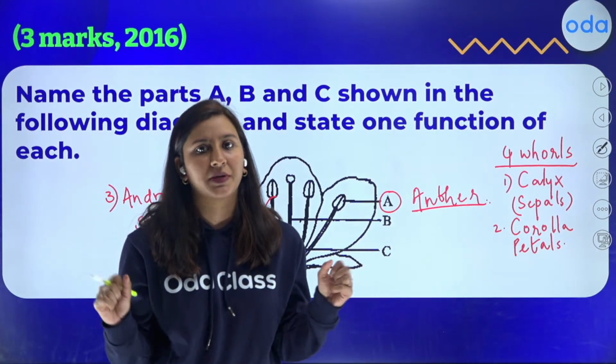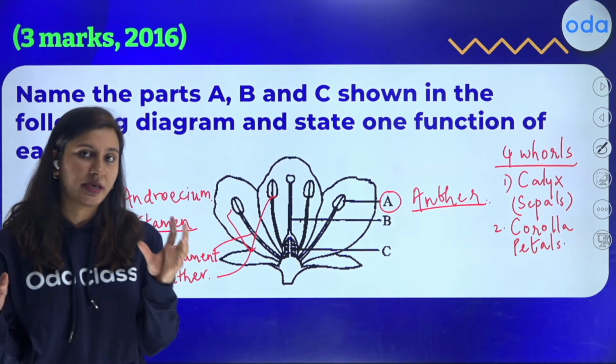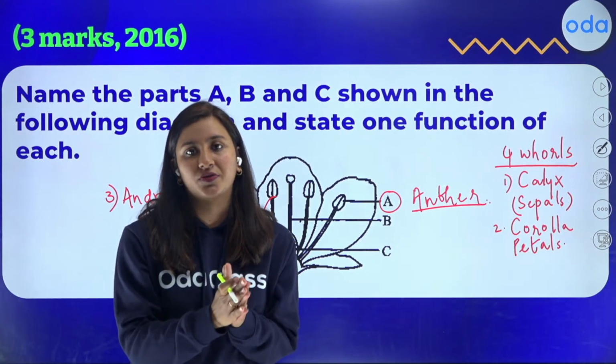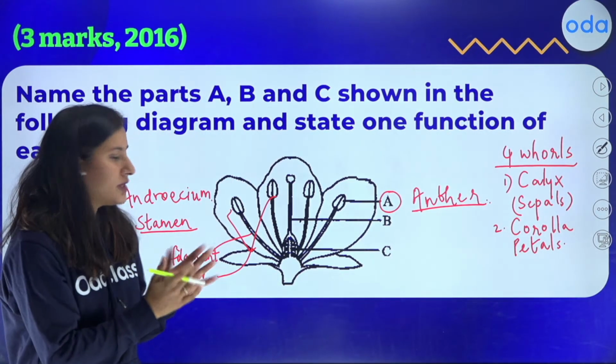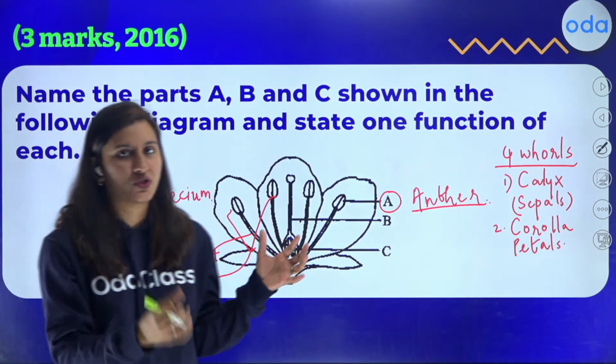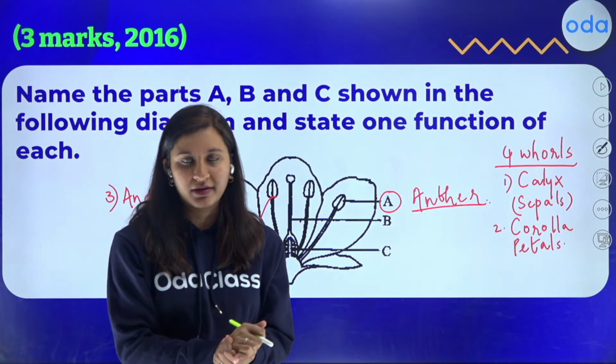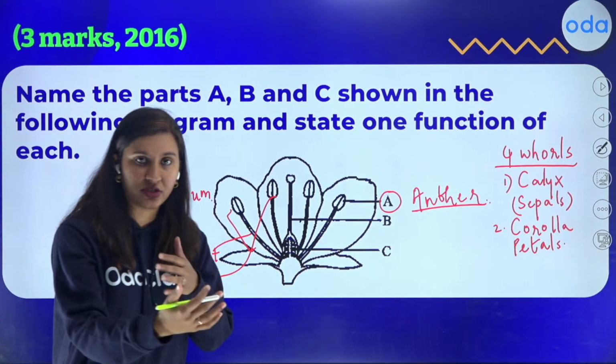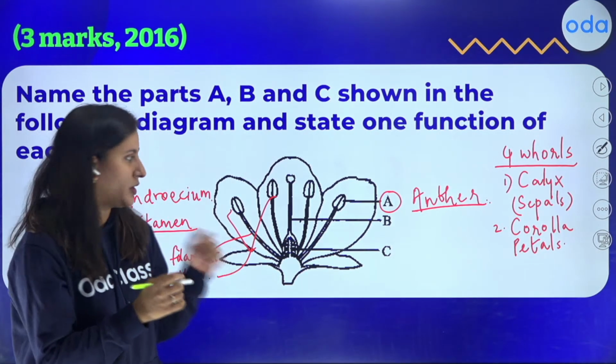So many male gametes are present, and the term is dehiscence. When the anther dehisces, it is going to release a lot of gametes. Now these gametes have one motive, which is to find the female gamete. So it reaches the female gamete through different agents. We will talk about that in the upcoming question.